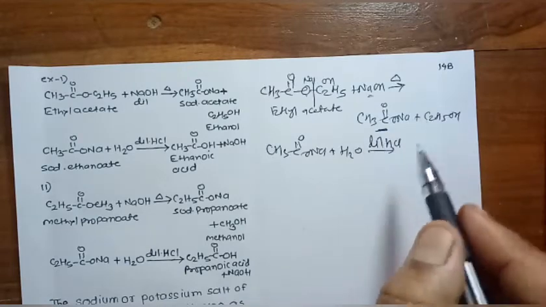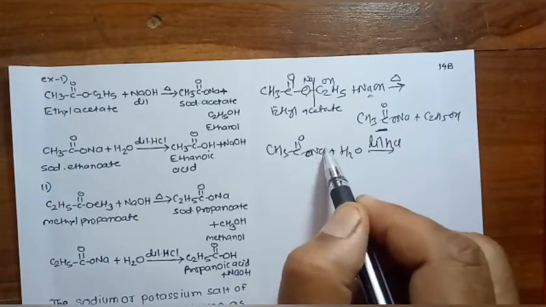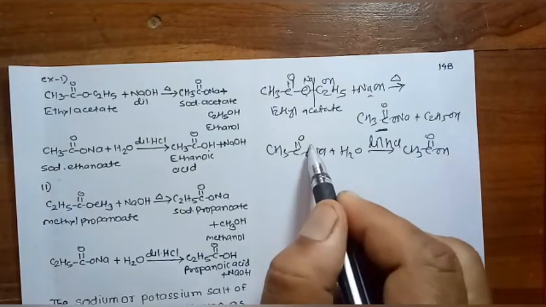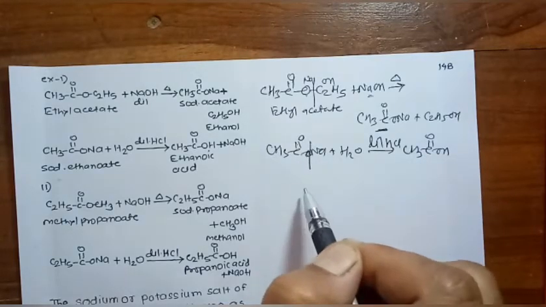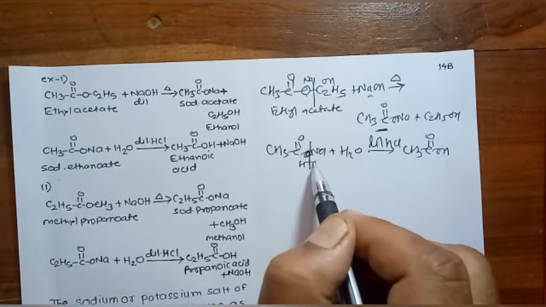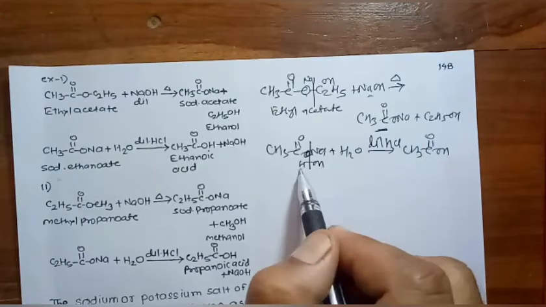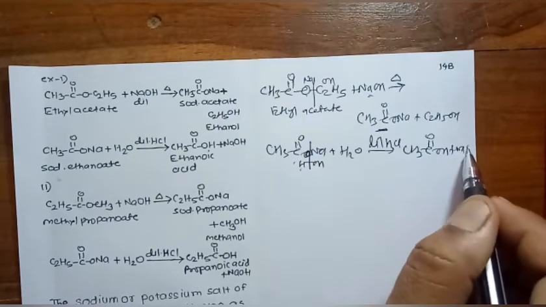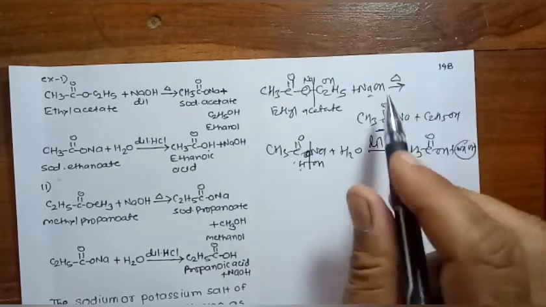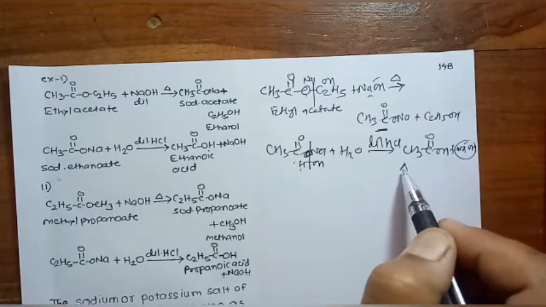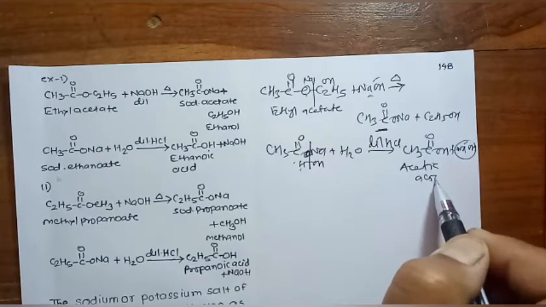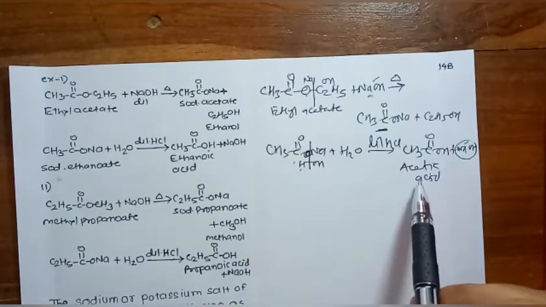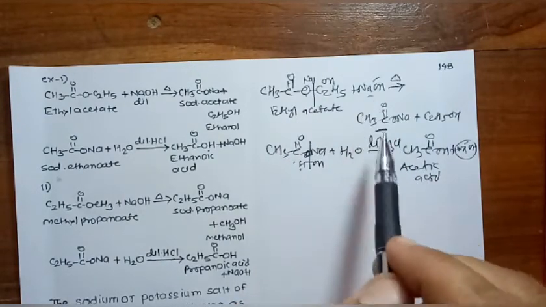Then CH3C double bond ONa gives CH3C double bond OH. Here the bond between this oxygen and the sodium atom breaks, and H goes to this O, and it gives CH3COOH plus NaOH regenerated. Here it is acetic acid. In this way we can convert esters into acids by alkaline hydrolysis.